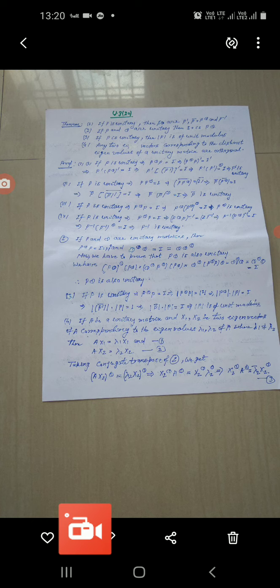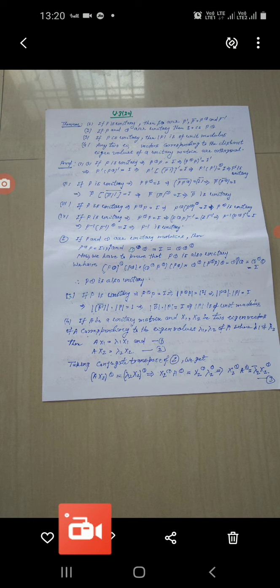We can write by formula, by definition. So now we have to prove that P into Q, means PQ, is also unitary, means the product of the matrices is also unitary.